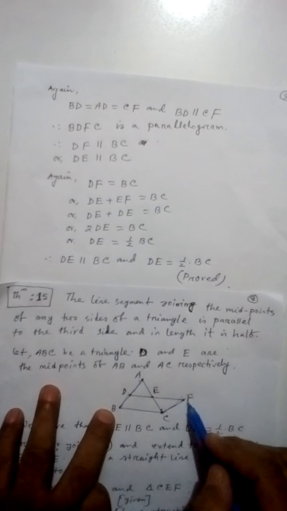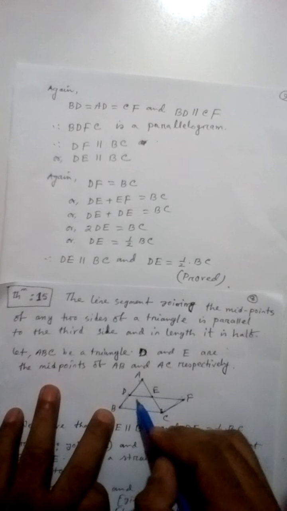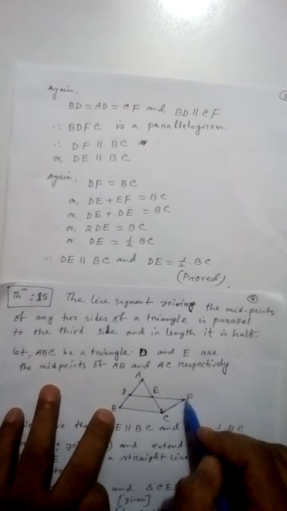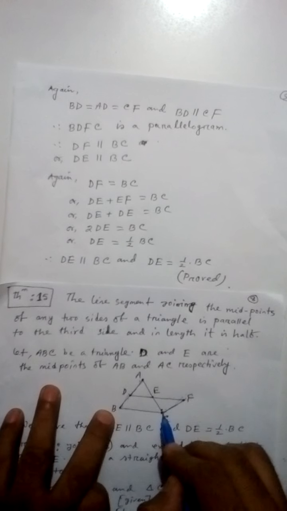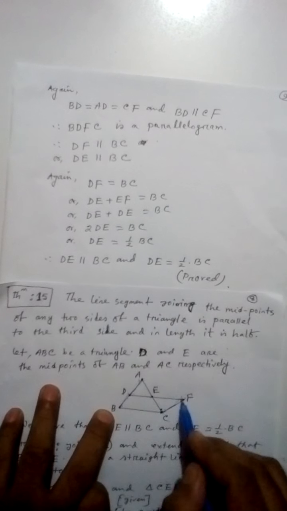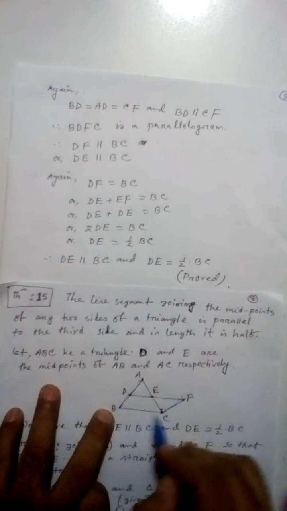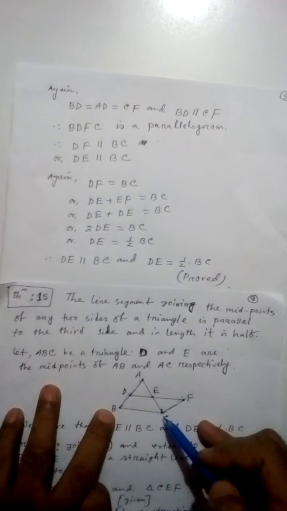Therefore DF is parallel to BC. We know that in a parallelogram opposite sides are parallel. So DF is parallel to BC, that is, DE is parallel to BC.